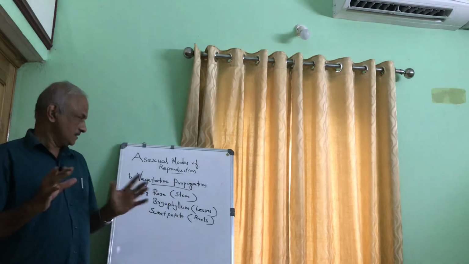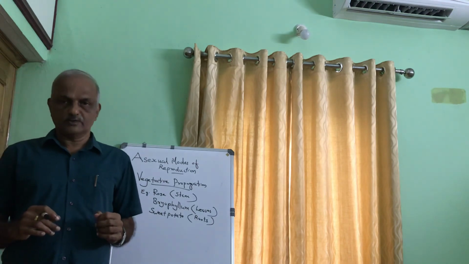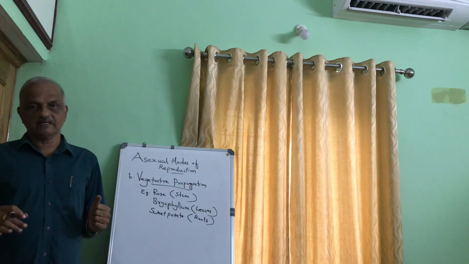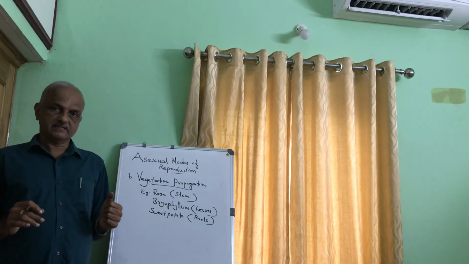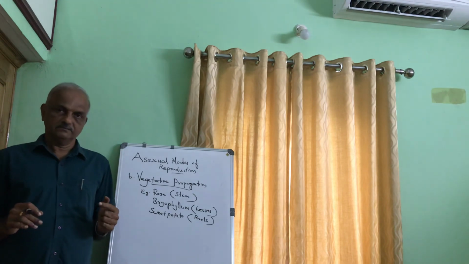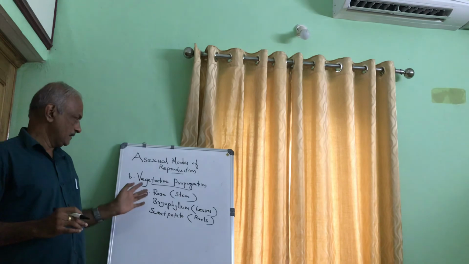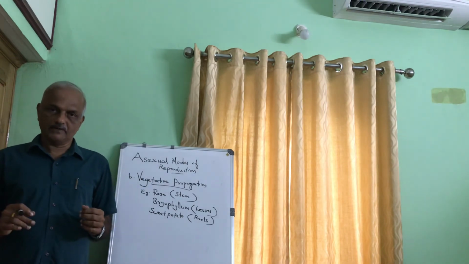So we have seen the various methods of asexual reproduction. Once more I am just recollecting it. The important methods are, first, fission. Then we discussed budding, then fragmentation, regeneration, then spore formation and vegetative propagation. Thank you.